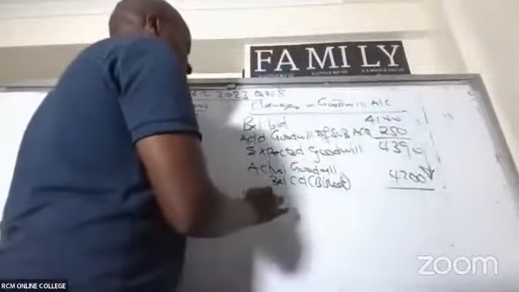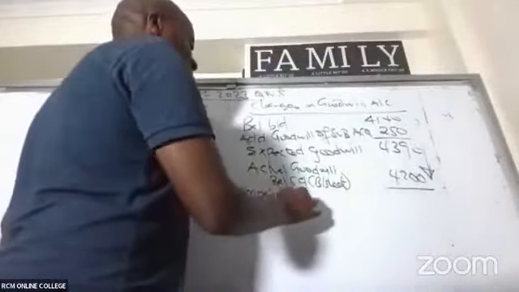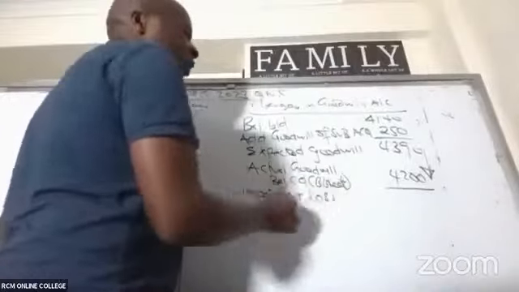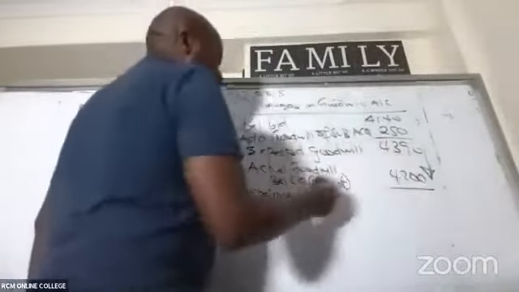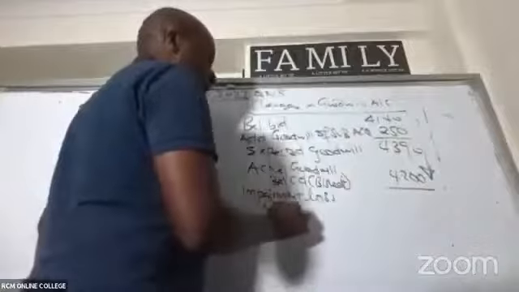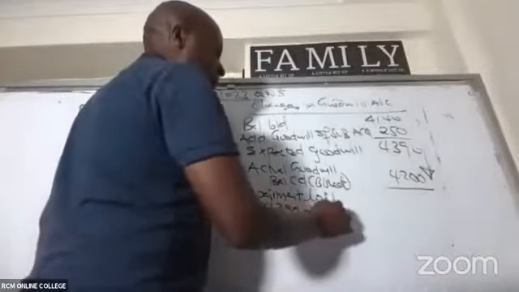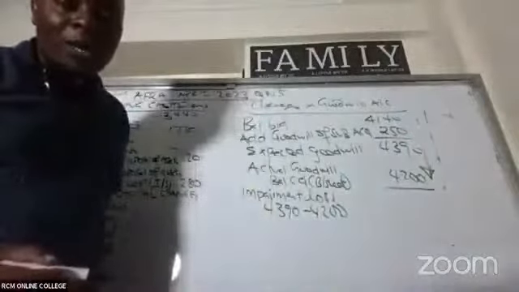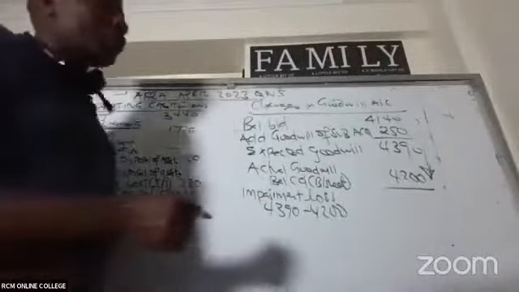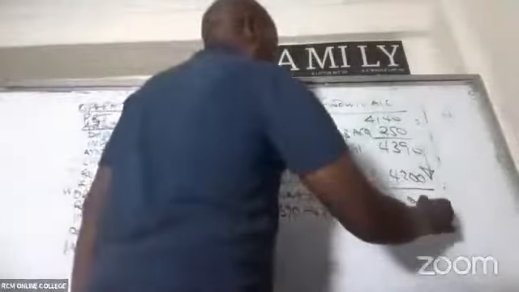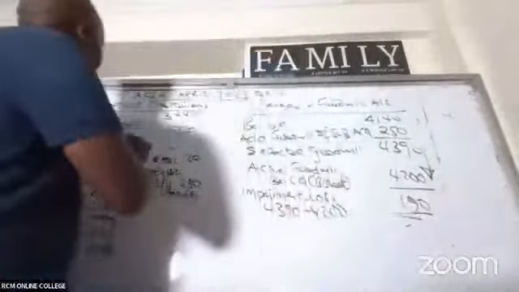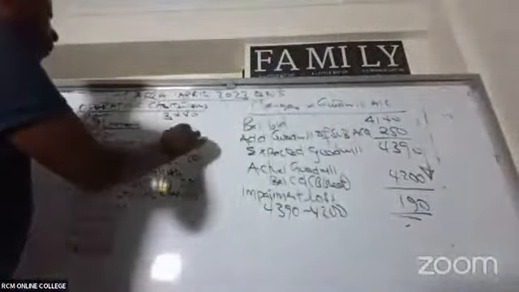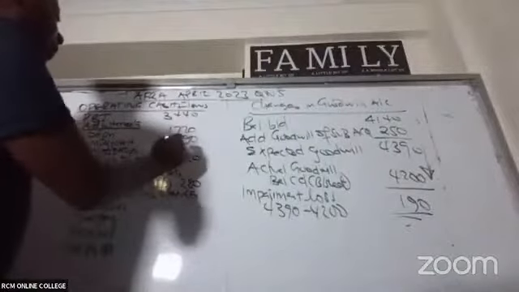You can see goodwill going down. That's what we call impairment loss. So impairment loss will be this minus this, which gives me how much? 190. So impairment loss is 190. That's what you bring here. Impairment 190. Amortization is dash.